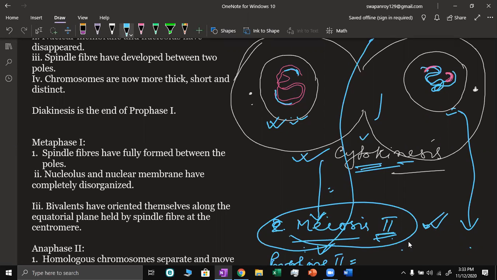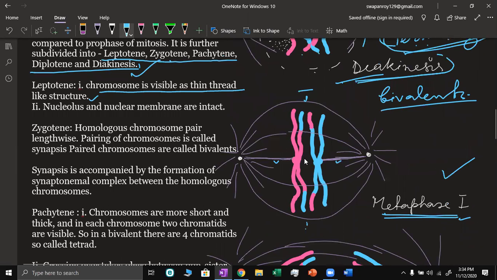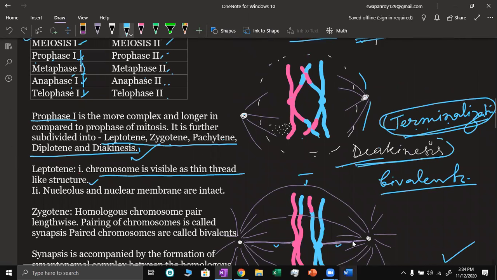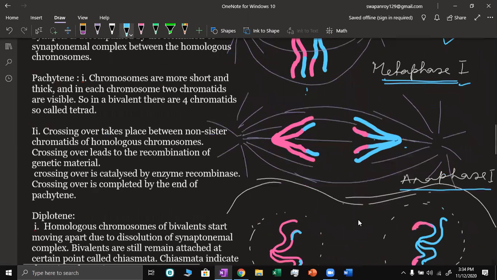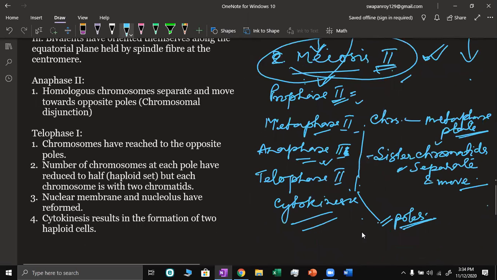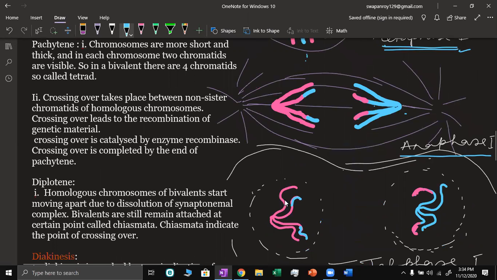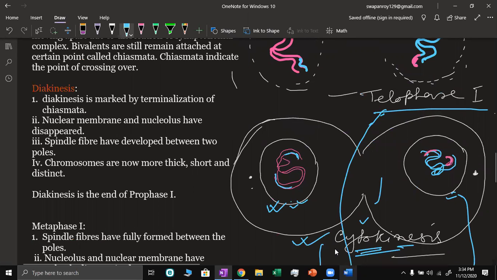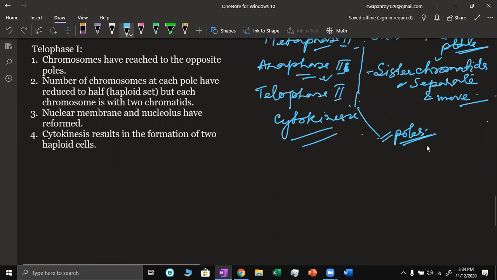And here the chromatids separate initially in meiosis second. In the first meiosis, chromatids do not separate. So 4 cells are produced. Here you can see that these chromatids have some parts from the other chromosome. So the 4 daughter cells will have a different combination due to this crossing over.